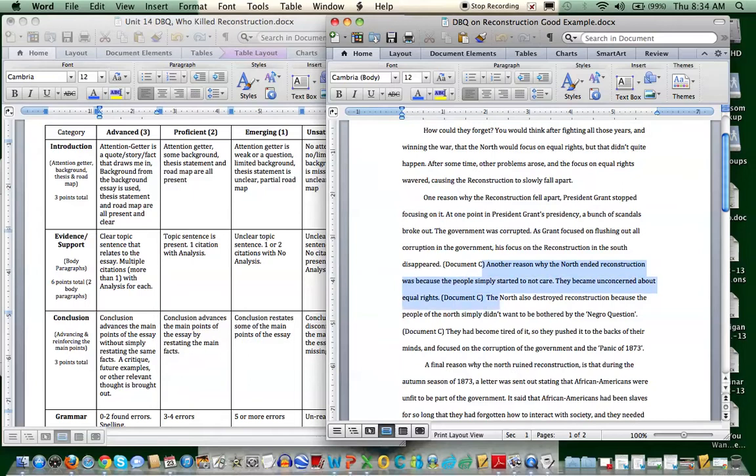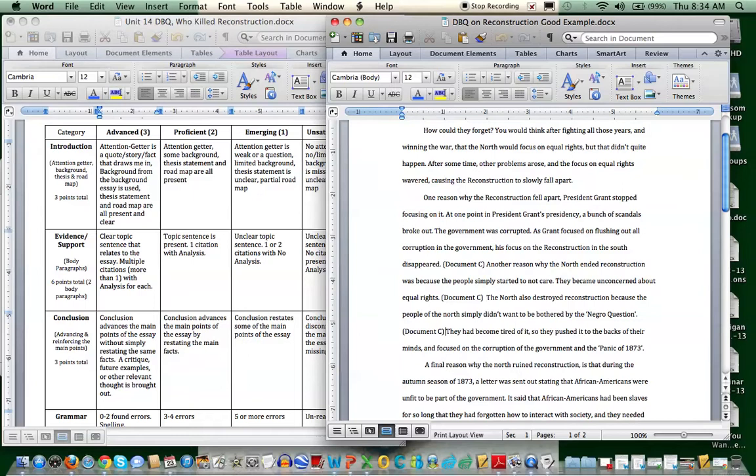So document C. Again, they're quoting from the same document, but one talks about how Grant didn't focus on it anymore, and then people just becoming unconcerned about equal rights. So these are two citations, and I would give this person multiple citations because it's not the exact same thing. The North also destroyed Reconstruction because people of the North simply didn't want to be bothered by the Negro question.